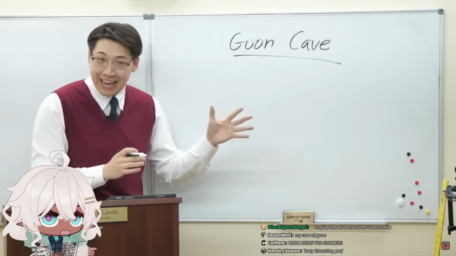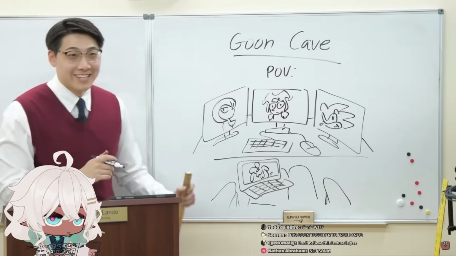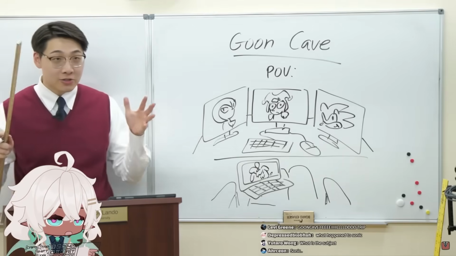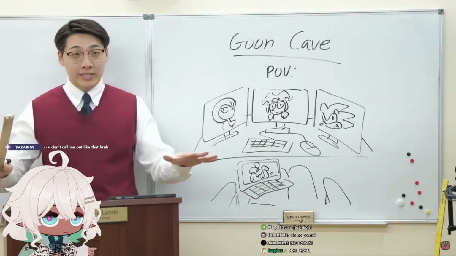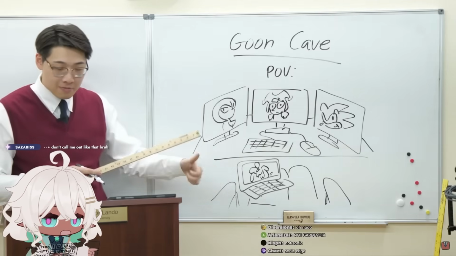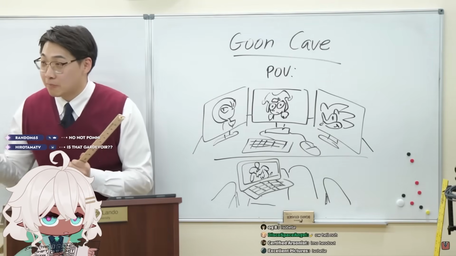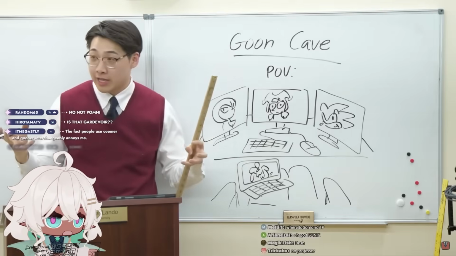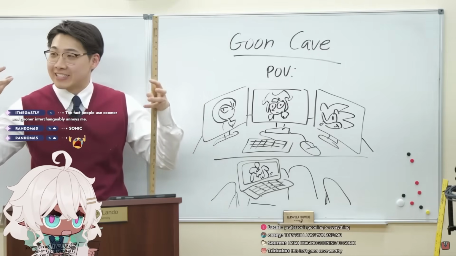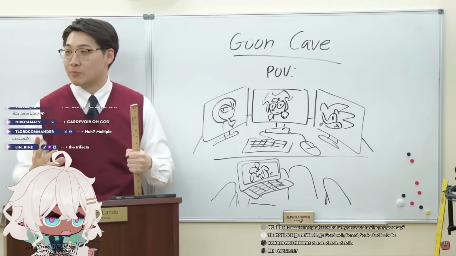I'll draw this example. So this is an example of a goon cave. Imagine you're sitting there in your chair at your computer desk, you have 3 monitors, right? Maybe a laptop in your lap, maybe a phone, and on each one of these monitors you have some sort of explicit media playing. So you're trying to immerse yourself, to oversensitize yourself, bombard yourself with as much material as possible, right?